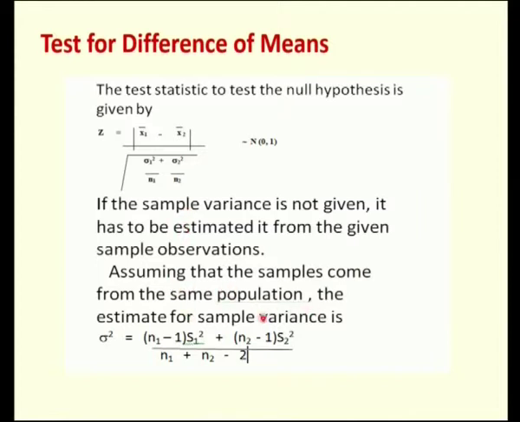Assuming that the samples are from the same population, the estimate for the sample variance could be made like this, that is n1 minus 1 into s1 squared plus n2 minus 1 into s2 squared divided by n1 plus n2 minus 2. So, here, only if your sigma 1 squared and sigma 2 squared are not known. This s1 squared and s2 squared are nothing but the sample variances. If you have your s1 and s2, then it will become a standard deviation. Here I have s1 squared and s2 squared, they are nothing but the sample variances.